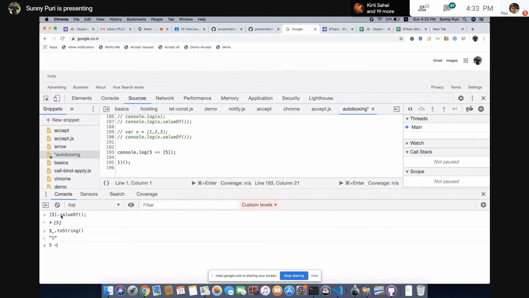This is the same, right? Again we got 5 and a string. Now automatically we know number and string, we can do it. This is clear. You got the concept.